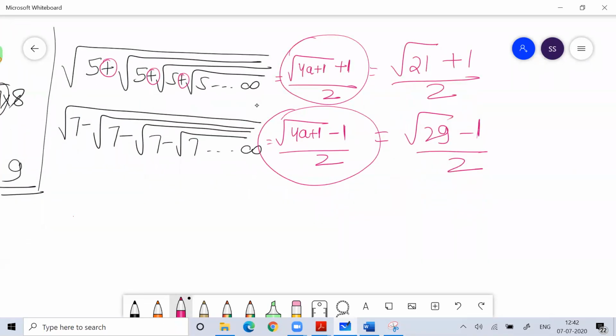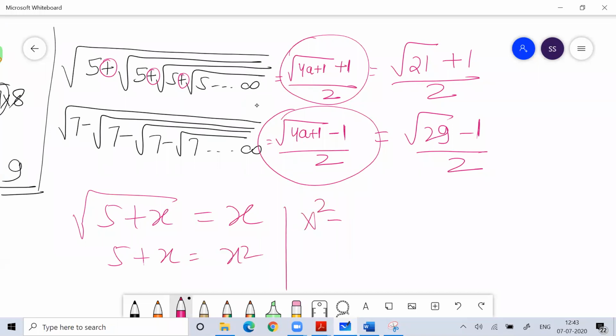If you want me to solve it, I can solve it like this. I can assume that it is equal to x. So I get root of 5 plus x equal to x. So I'll get 5 plus x equal to x square. So I get a quadratic equation, x square minus x minus 5 equal to 0.